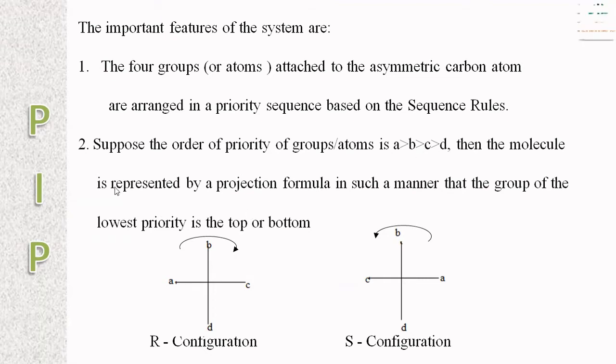Then the molecule is represented by a projection formula. If the order from higher to lower priority is a clockwise rotation, it is called the R configuration. If higher to lower is in an anti-clockwise rotation, it is called the S configuration.